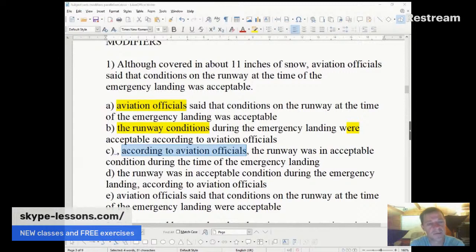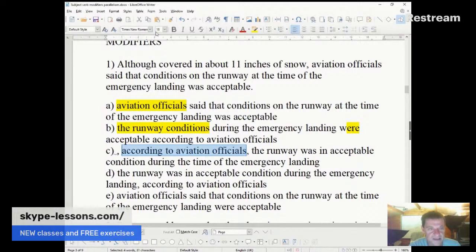The rest I don't have a problem with, but I don't like the fact that we've separated the participle phrase at the start, covered in 11 inches of snow, from the main clause with this extra interruption. It makes it harder to understand, harder for the brain to link covered in snow to the runway. Okay, so we're probably not going to go for C.